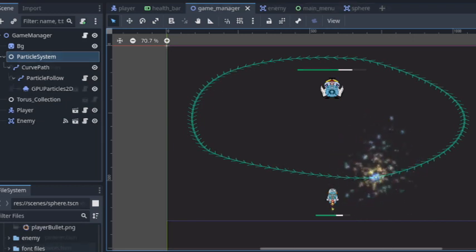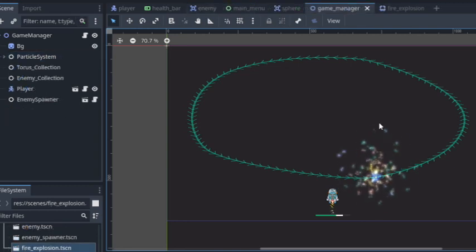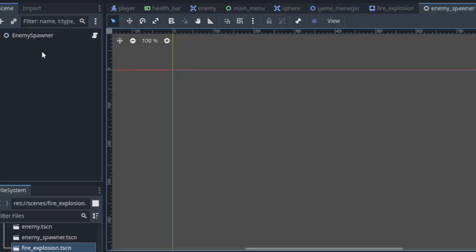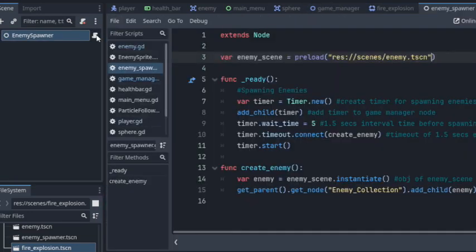So I made a spawner. This is my enemy spawner scene, which is just an empty node, but it's only there for the purpose of spawning, so it doesn't really have to have anything. I know I could have made it over in the game manager, but I just wanted to make it there.